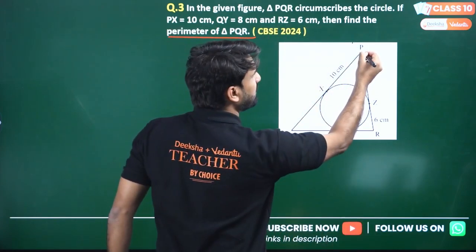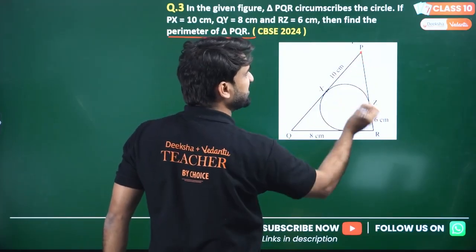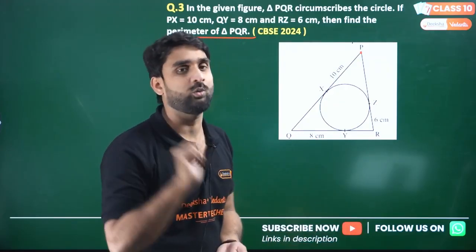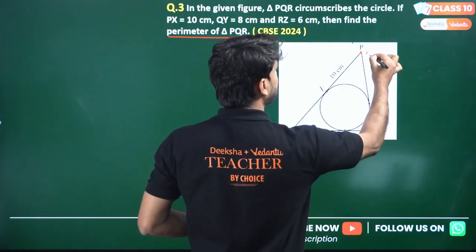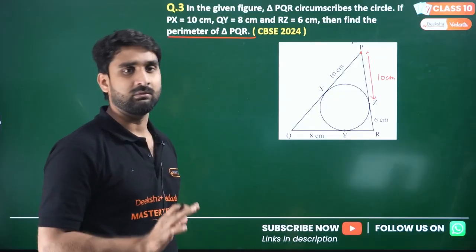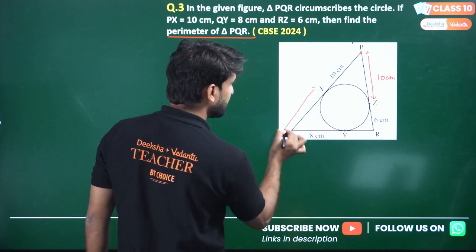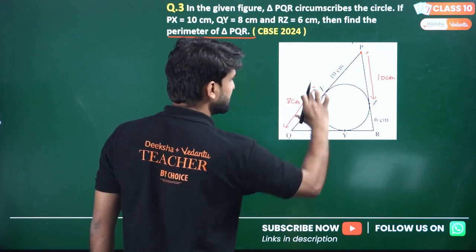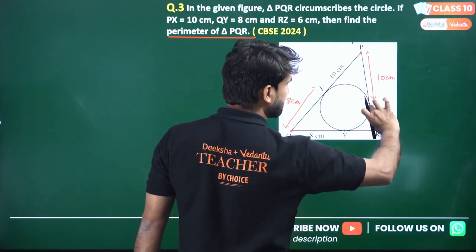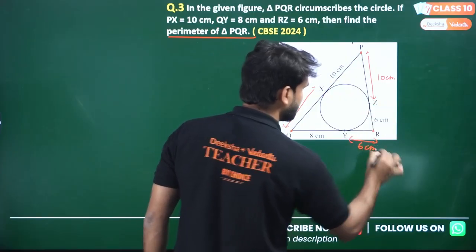I'm starting from point P. Point P is an exterior point to the circle, so we are drawing two tangents, PX and PZ. We know by theorem 1, the tangents drawn from any exterior point are always equal to each other. So if PX is 10 centimeters, this will also be 10 centimeters. If QY is 8 centimeters, this will also be 8 centimeters, because these are tangents drawn from one point. Same situation from R: we are drawing tangents RZ and RY, and if this is 6 centimeters, this will also be 6 centimeters.